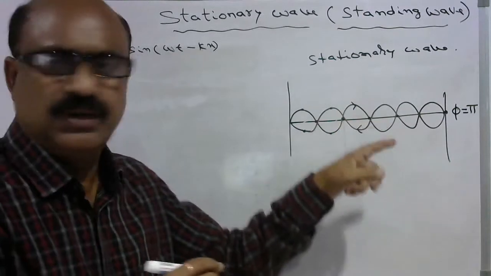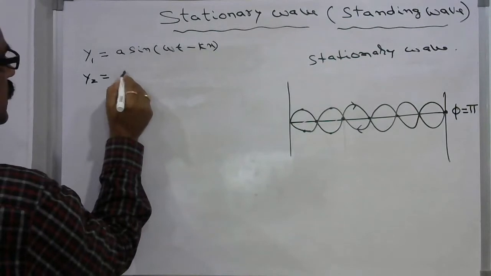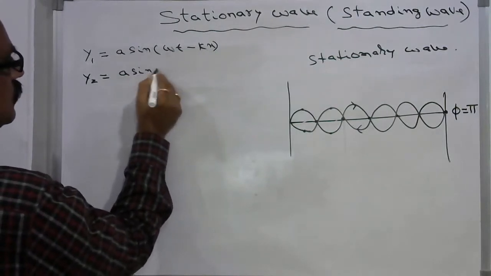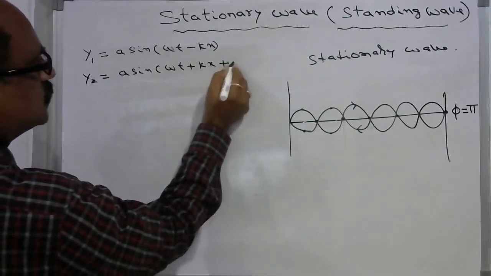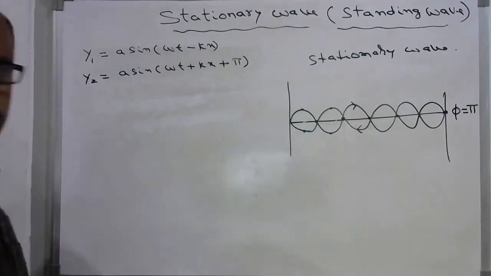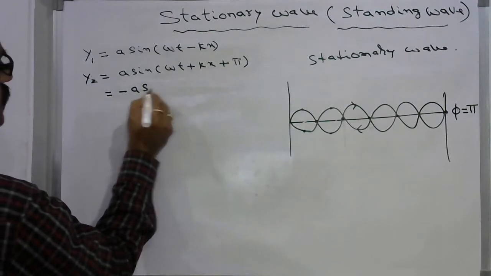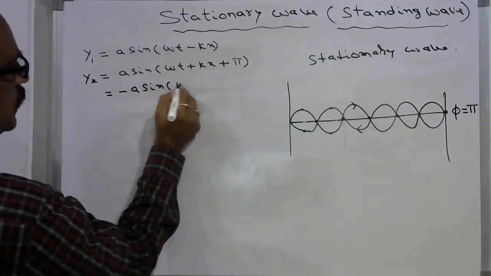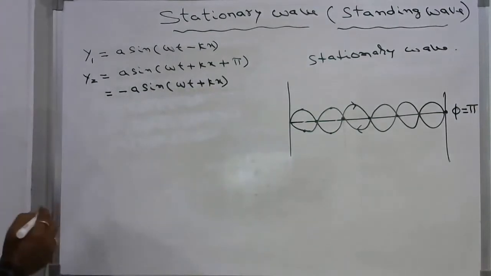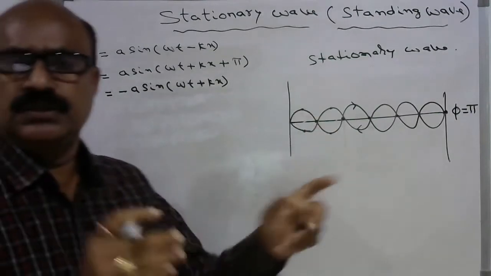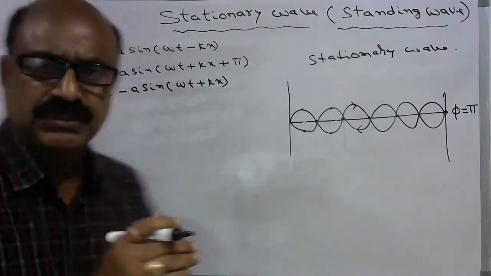So the reflected wave can be considered y2 is equal to A sin(omega t plus kx plus pi) in this case. Now this equation can be written as minus A sin(omega t plus kx).